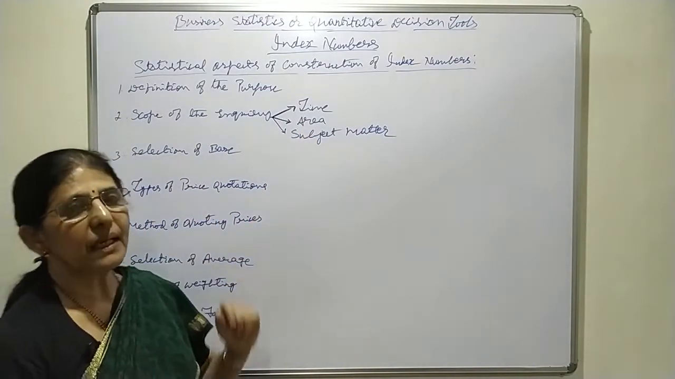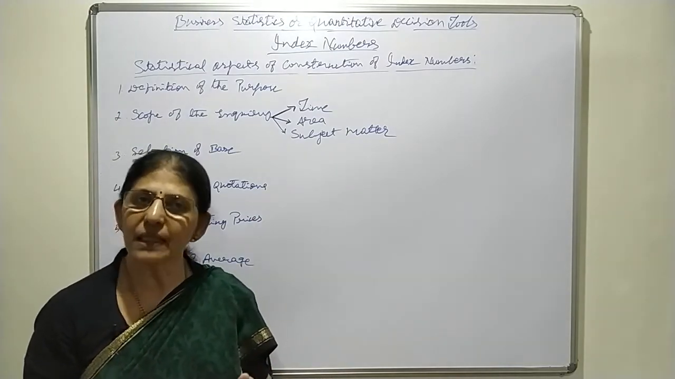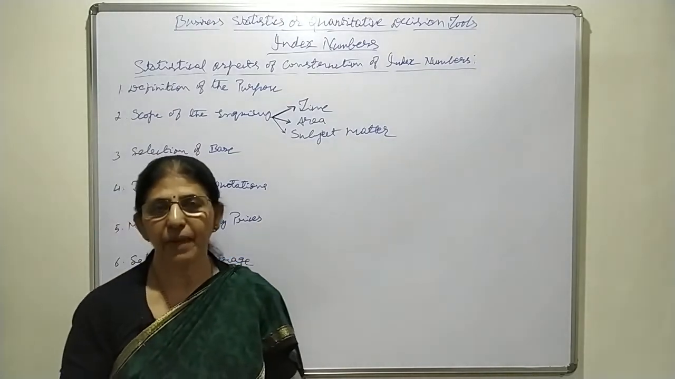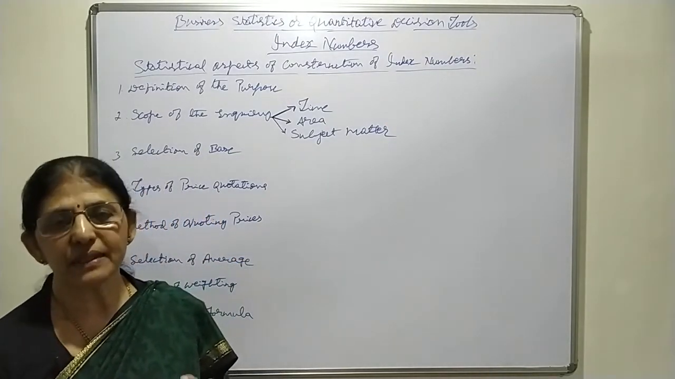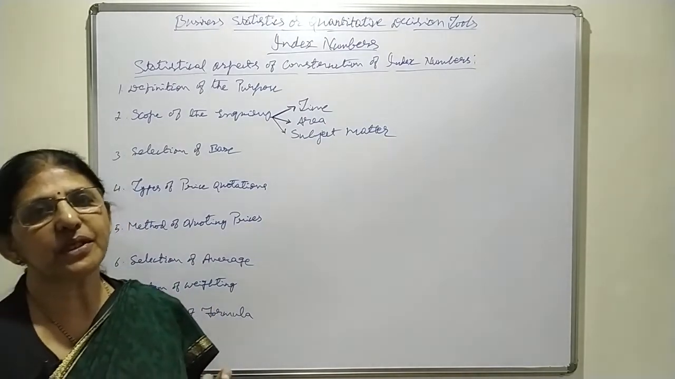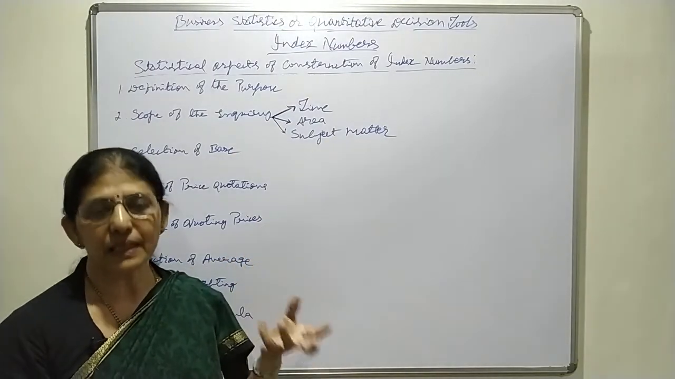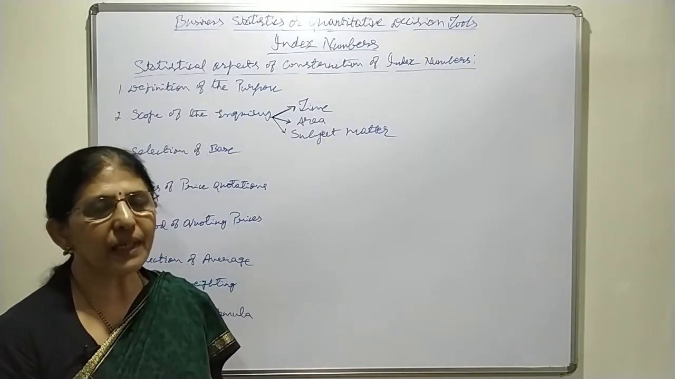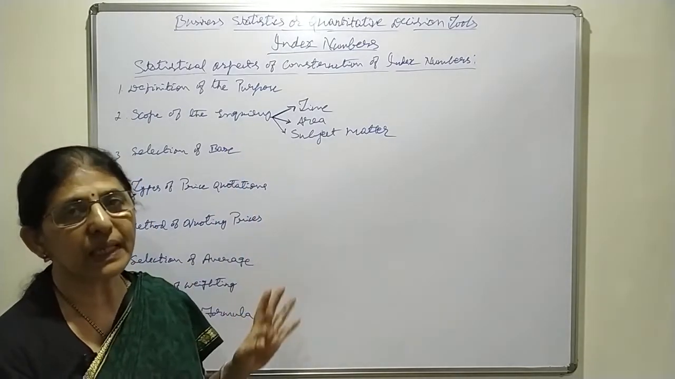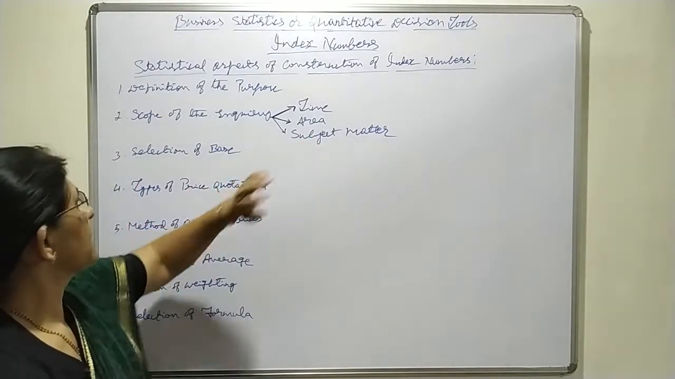Second one, area. The area for the study is to be decided in advance. Then another one is subject matter. Subject matter means it refers to items or individuals from whom information is to be collected. Usually here we come across commodities, means which are the commodities to be considered for the study for calculating the index number, that is to be clearly decided.